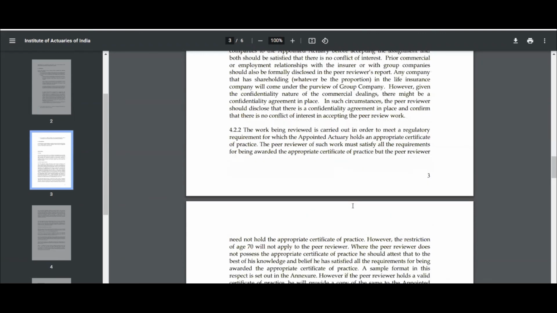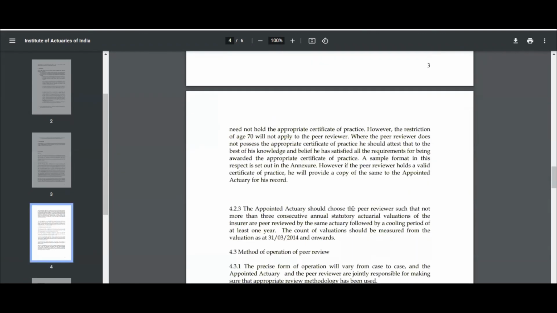The person should hold a certificate of practice, and if the person does not hold a certificate of practice, then the person can provide it in a short period of time, or provide a declaration that the certificate of practice will be available. And then there will be a method of operation which will be high level, directed to the board of directors. And finally, if there is a conflict between the opinion of the appointed actuary and the peer reviewer, it is the opinion of the appointed actuary that matters.